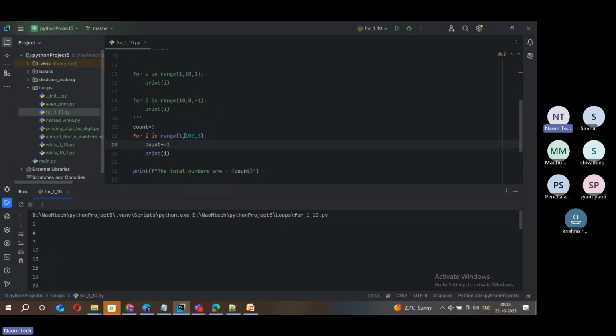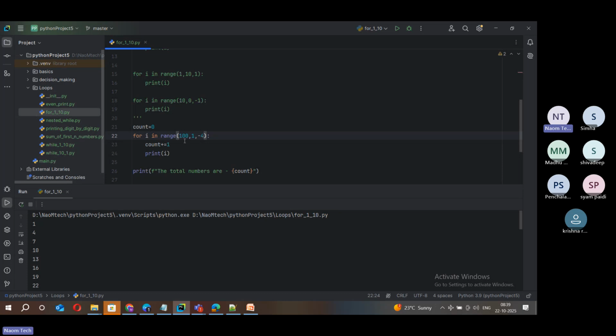Suppose I want it in reverse order. So again, I want to decrement elements from 100 to 1. It should be 101. It can be any range, friends. For demo purposes, I am choosing just 1 and 100 or 101, but you can apply it on any kind of range here. And I want to decrement this by 4. See here, -4. You have to use a negative. When you see a negative step in this range, it means you are doing decrementation. Positive step, you are doing incrementation.